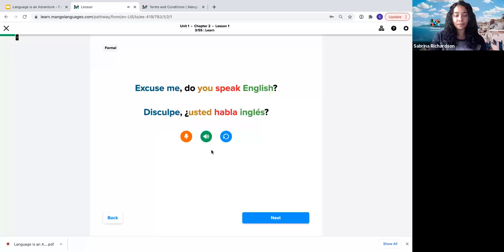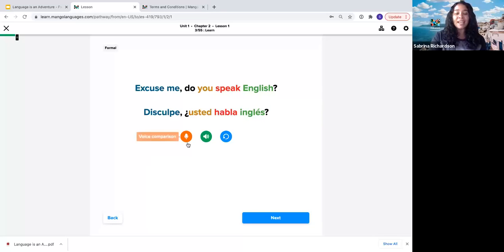So if we're doing it this way, we'll hear the narrator say the sentence at a kind of natural conversational pace, like you would just hear if you were speaking with someone. But to get a little bit more in tune with the pronunciation, you can also do it for each individual word. And there, the native speaker pronounces at a slower, more articulated rate to help you with the pronunciation. Disculpe, usted habla inglés.